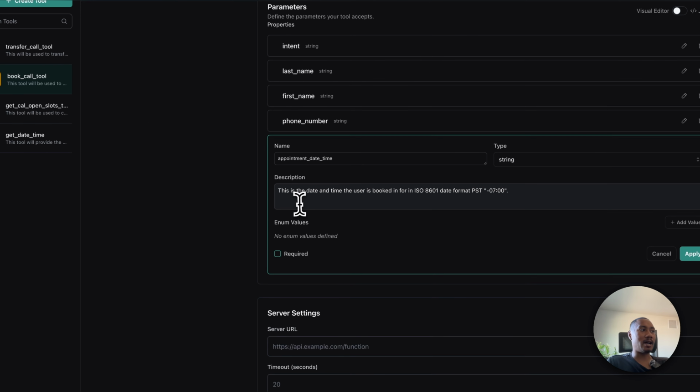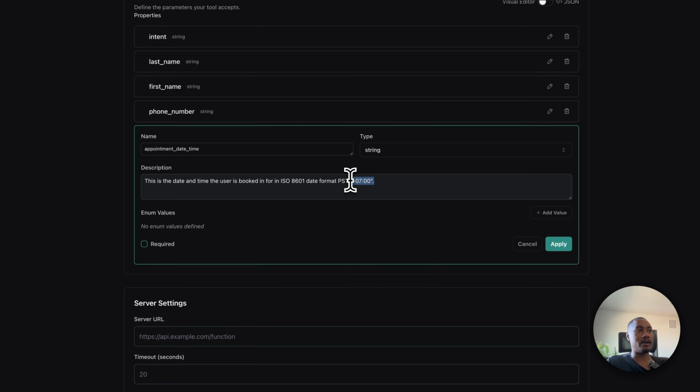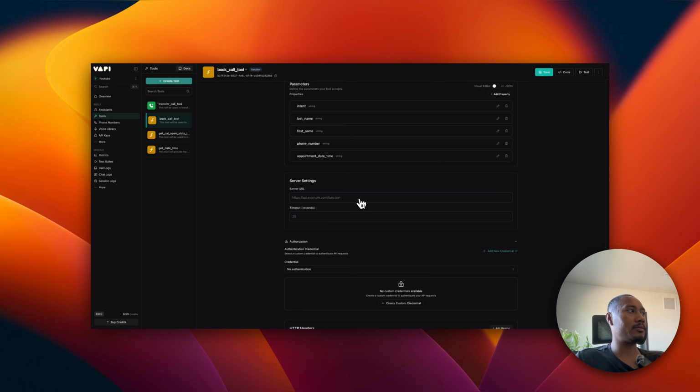An appointment date and time. This is the date and time the user is booked in for in ISO 8601 date format, PST time zone. So you're going to want to adjust this. And I also have the offset number for PST, which will be LA, San Diego time zone. And then here, we're going to add in the webhook URL later on when we start setting up our Make scenarios so that we can connect Vapi to Make via a webhook.